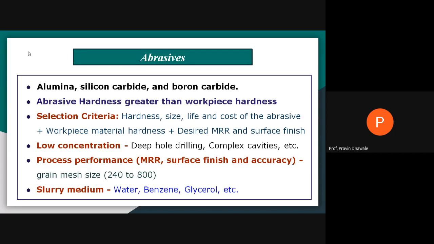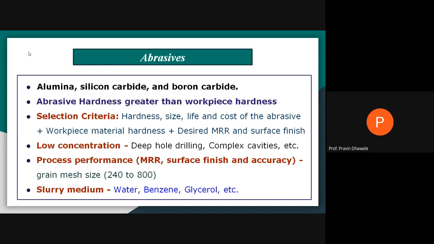This is all about the abrasives used in an ultrasonic machining process. Which are the abrasives? Aluminum oxide, silicon carbide, boron carbide. Which points you must consider while selecting the abrasive particle, what will be the size. When you vary the size of the abrasive particle, it will affect the performance of the machining in terms of material removal rate, accuracy and surface finish.